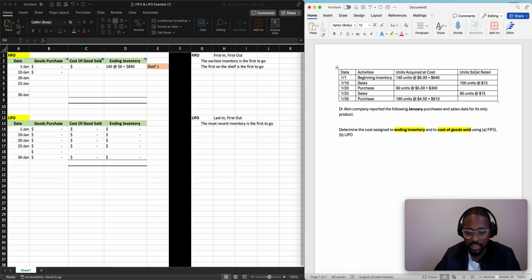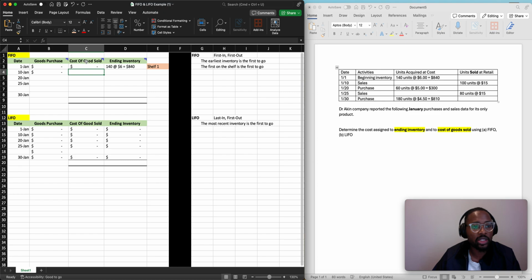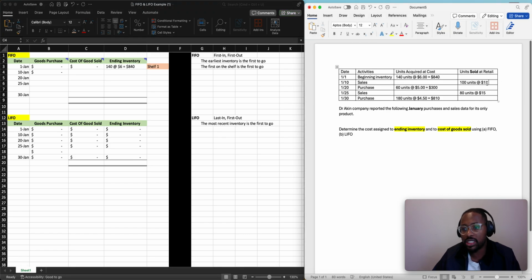Please pay careful attention to this. This says we sold. So this $15 is the selling price per unit. Let me not confuse you, but it's the selling price per unit. We don't care about the selling price. We care about the cost of goods sold for that transaction. So because we only care about the cost of goods sold and not the selling price, all we need to focus on is the 100.